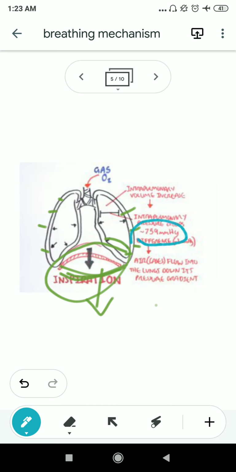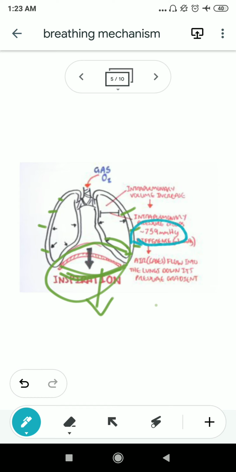Normally it is 760 mmHg, but due to the contraction of the intercostal muscles and the downward movement of the diaphragm, relaxation occurs within the rib cage, and that's why the pulmonary volume increases. And whenever the volume increases, you know that the pressure will decrease, and it will now become 759 mmHg.